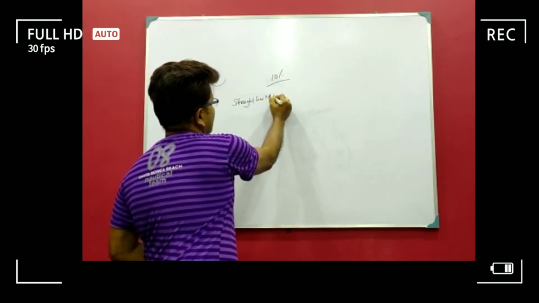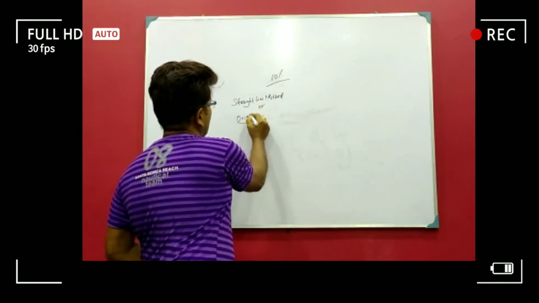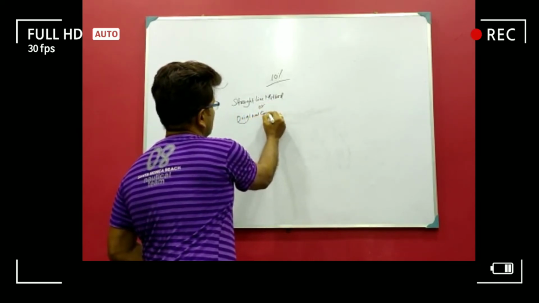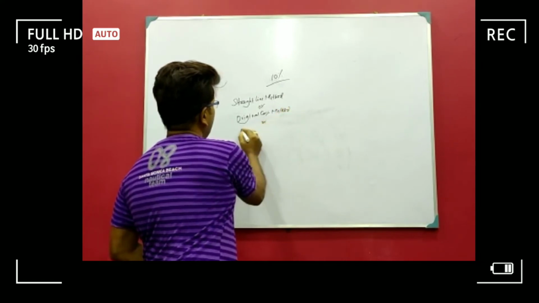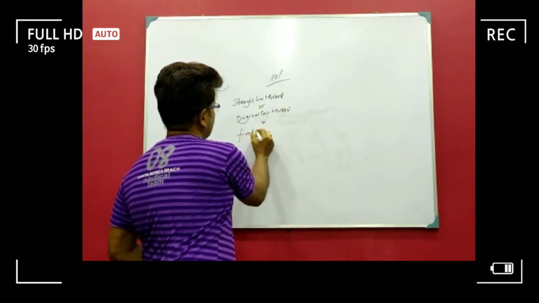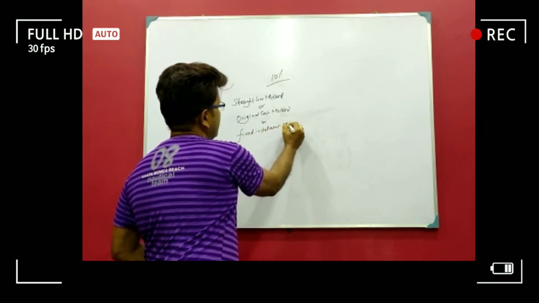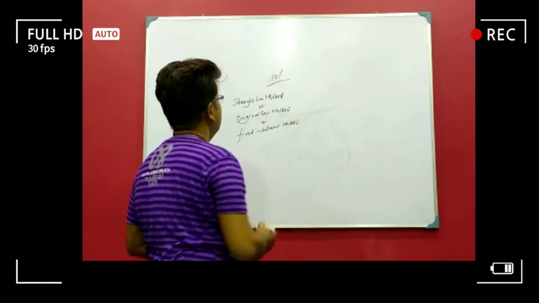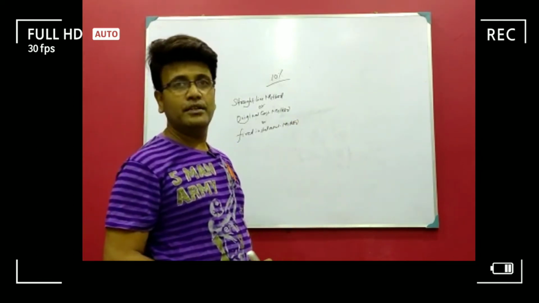The other name of the straight line method is the original cost method, and another name is the fixed installment method. From this name you can easily understand that it's a fixed installment, that is, the amount of depreciation remains fixed.